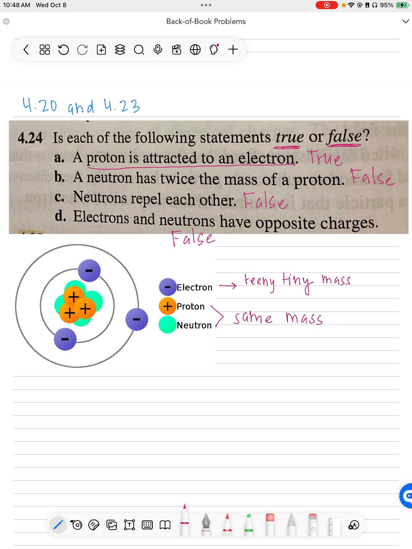And while we're here, let's just do a quick recap of where each of these subatomic particles live in the atom. The protons and the neutrons live in the nucleus, and the electrons hang out in the shells around the nucleus.